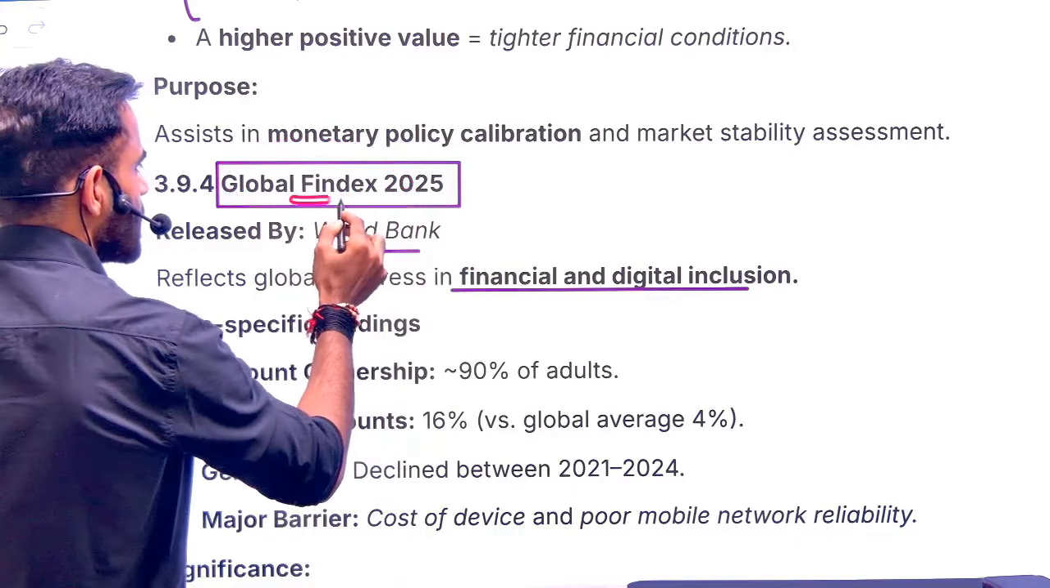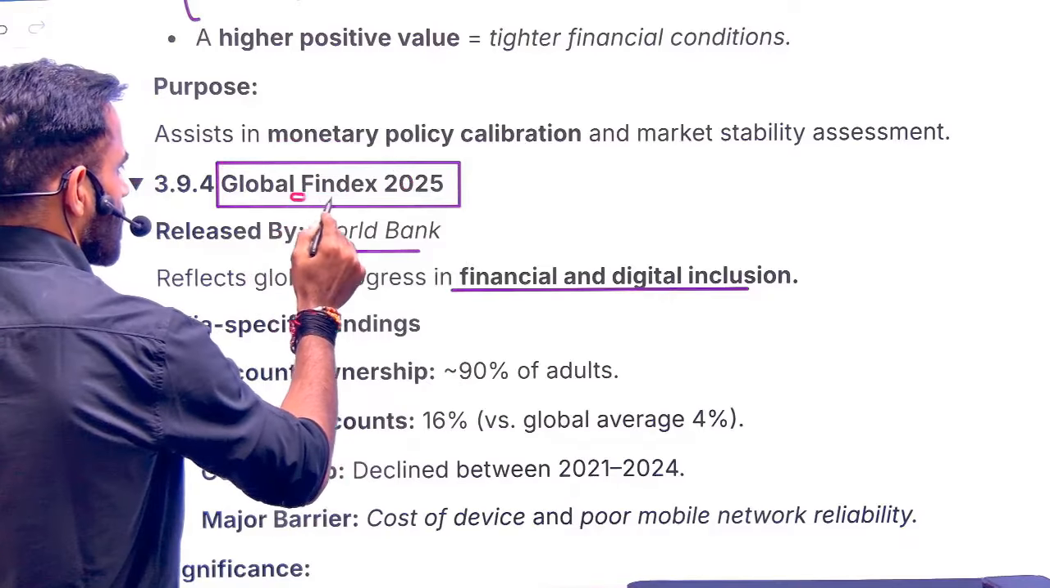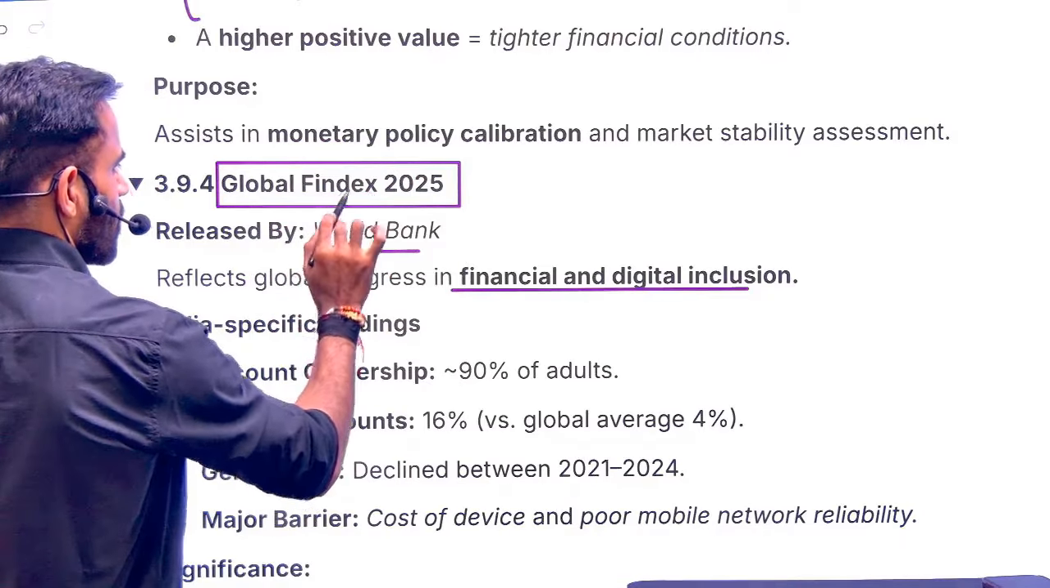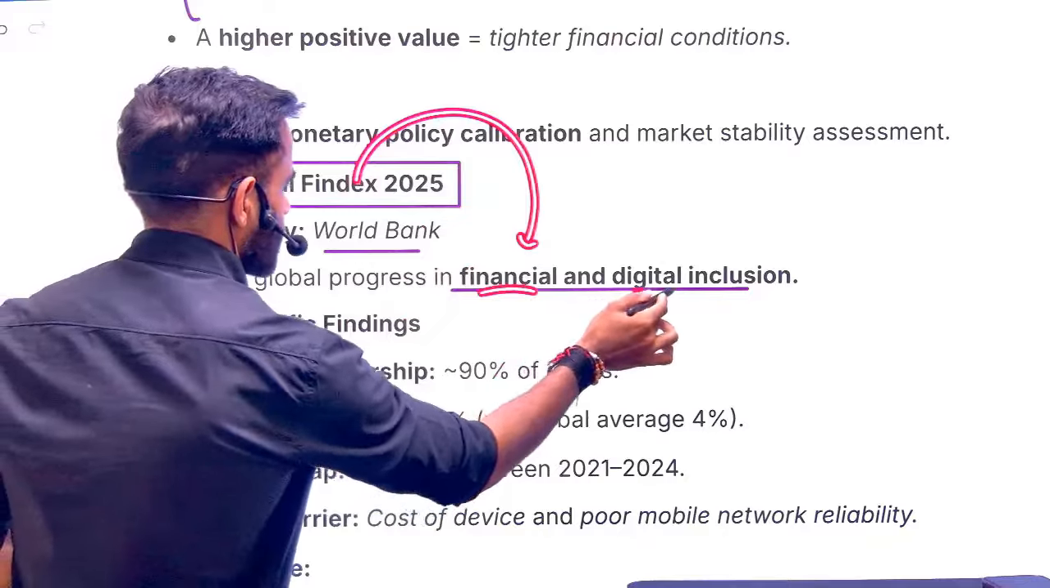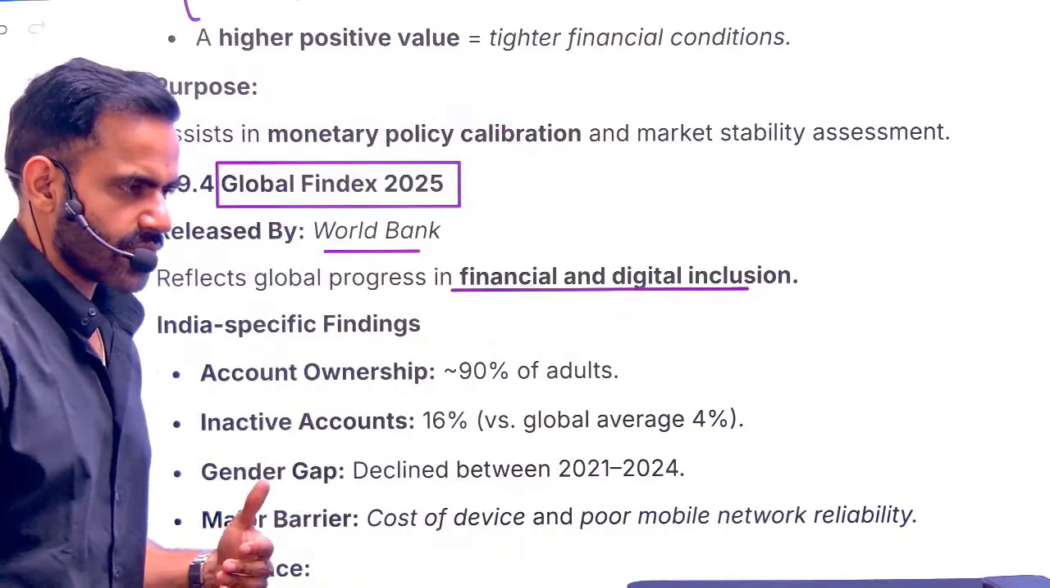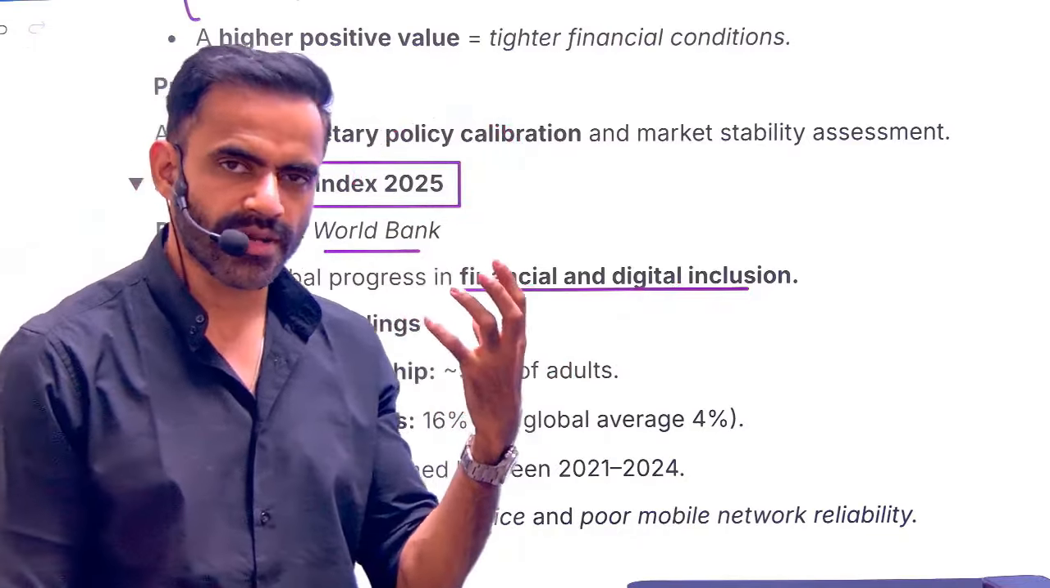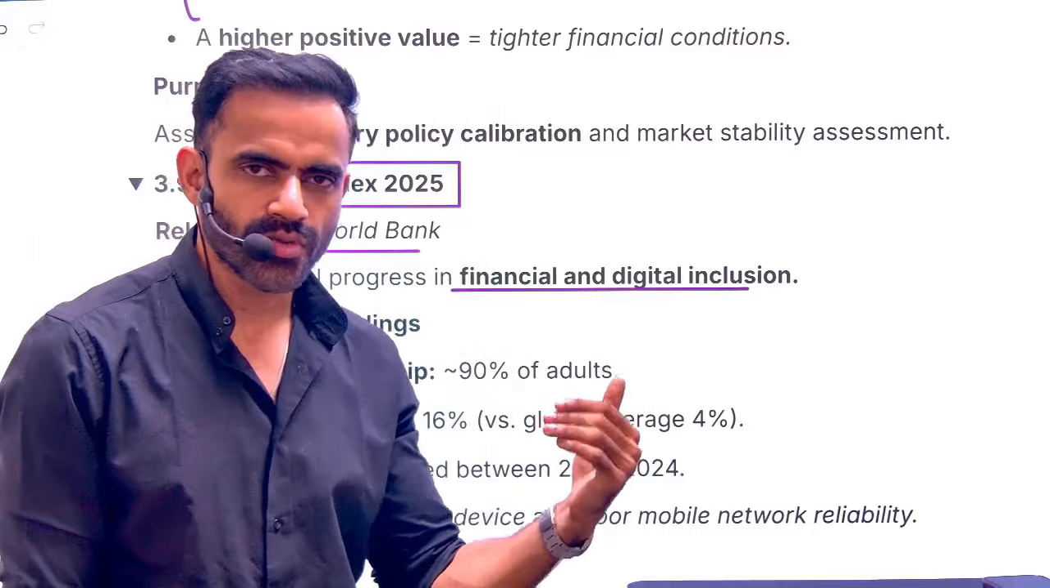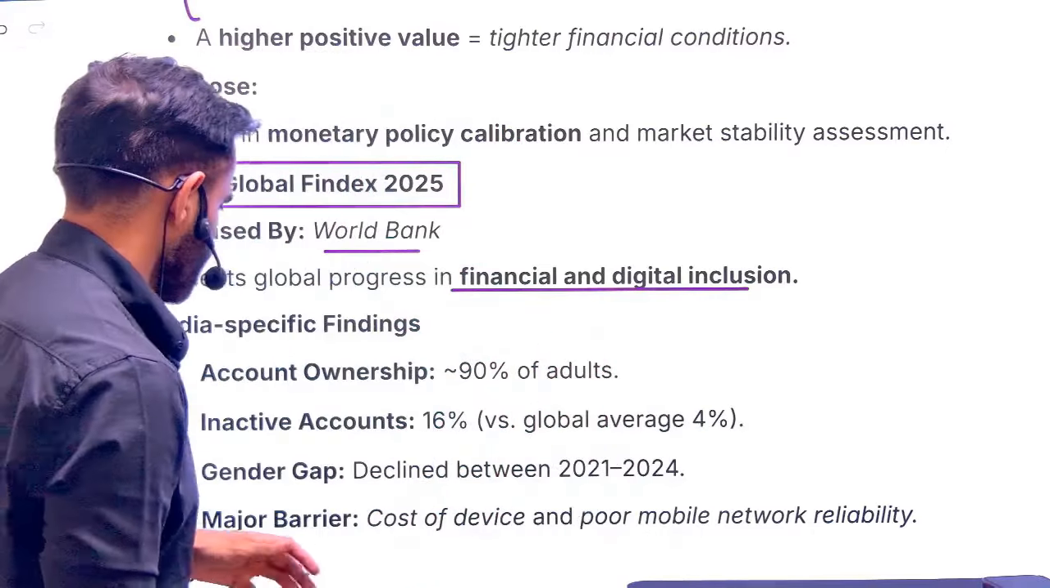What it is, a combination of two terms. One is financial index. So it talks about financial and digital inclusion. To what extent we are including those who don't have financial services, and we are including those who don't have digital services.